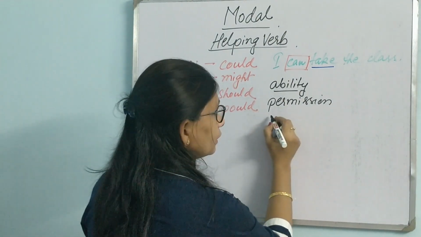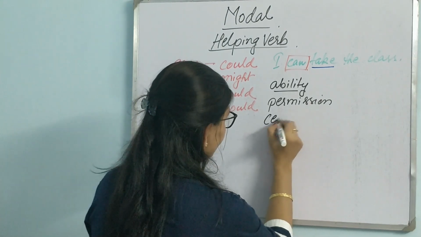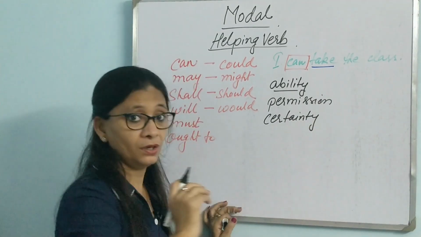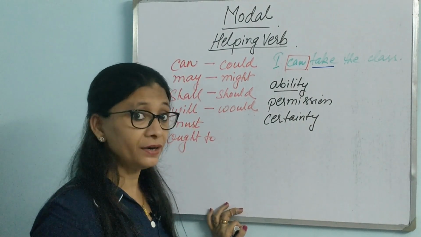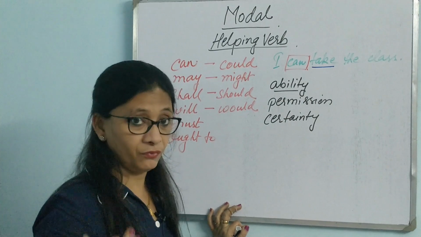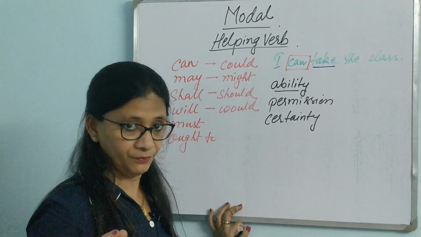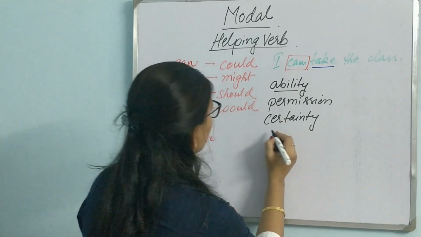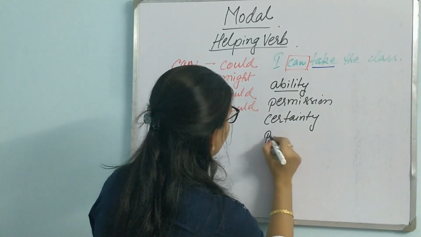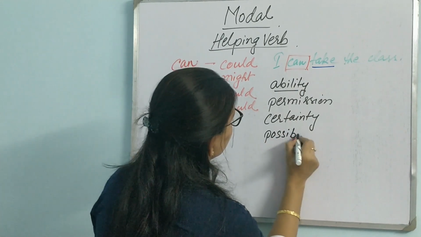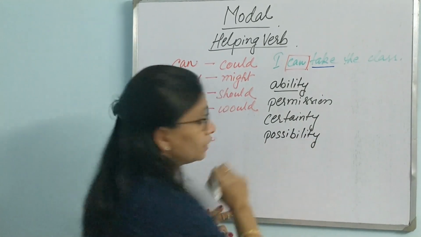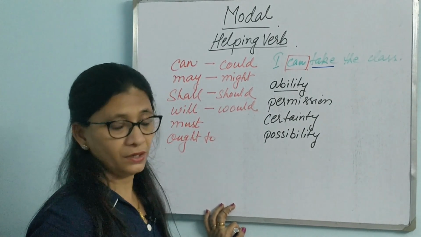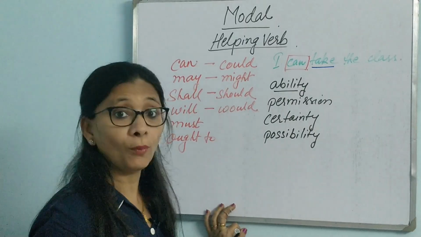Then they say certainty. You must go to the doctor. You must wear a mask. We must wear masks nowadays. These are the things which we have to do. Certainty. Then they also say possibility. It may rain today. It might rain today. These are the possibilities.